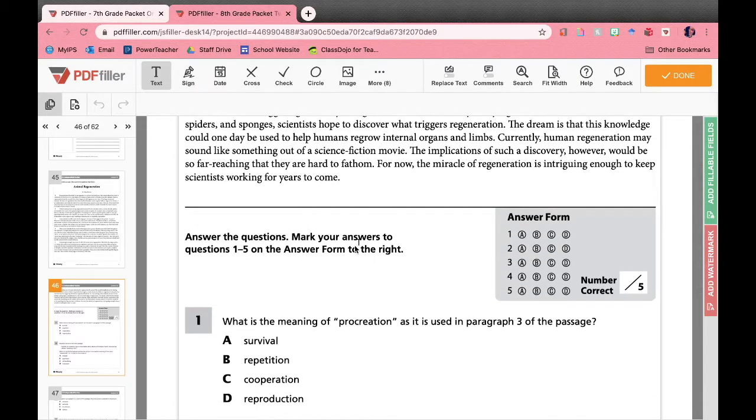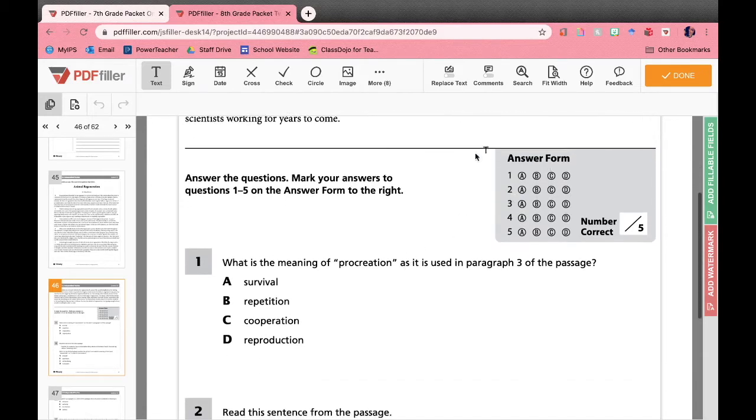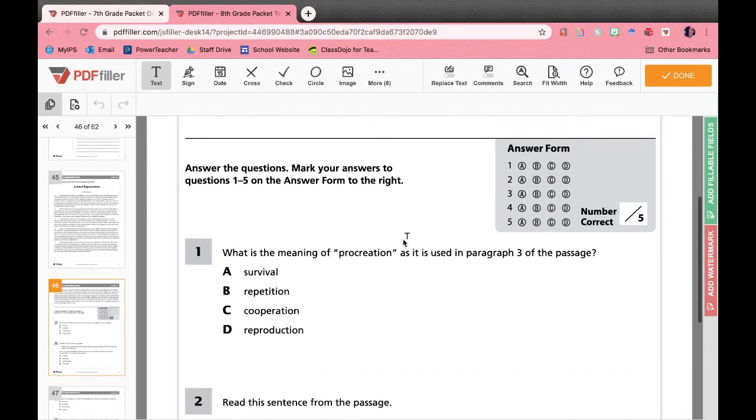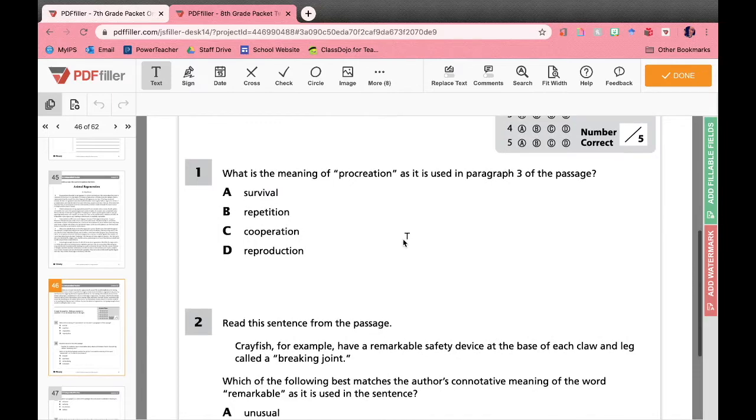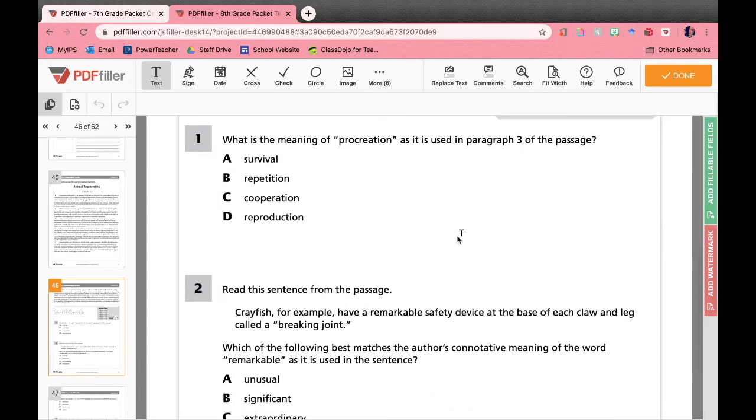So now we're going to answer the questions. You don't have to put them on the answer form. As always, you can just circle them. So it says, what is the meaning of procreation as it is used in paragraph 3 of the packet? So it says survival, repetition, cooperation, or reproduction.